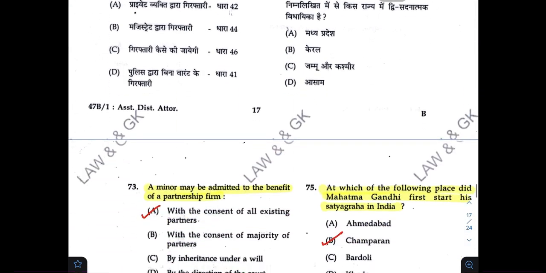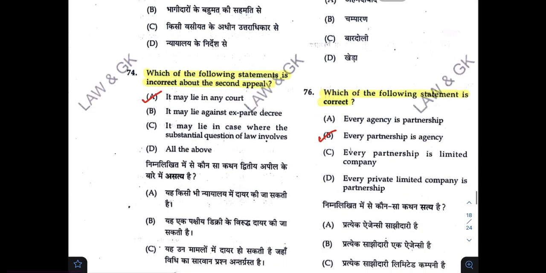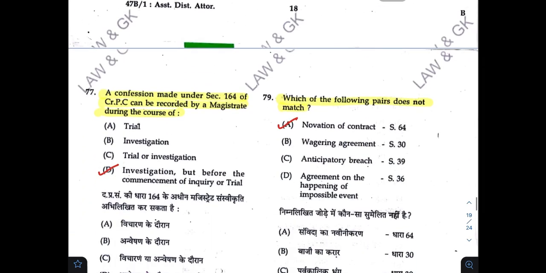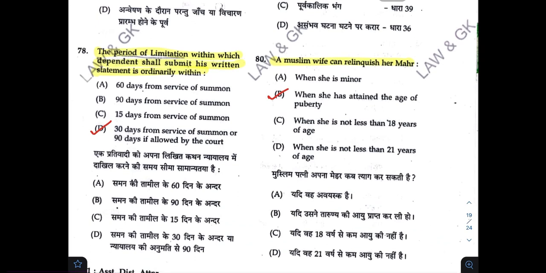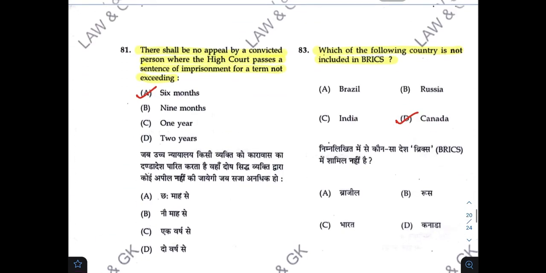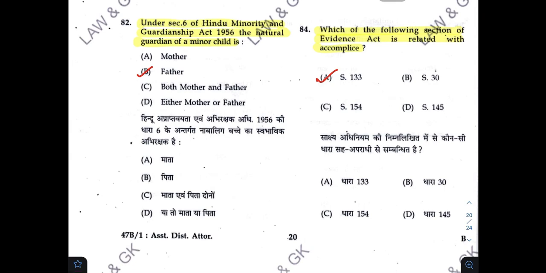Correct answer is A. A minor may be admitted to the benefit of partnership firm. A. Which of the following statements is incorrect about the second appeal? I repeat once again, incorrect about the second appeal. So correct answer is A. A confession made under section 164 of CRPC can be recorded by a magistrate during the course of D. The period of limitation within which defendant shall submit his written statement is ordinarily within D. There shall be no appeal by convicted person where the High Court passes a sentence of imprisonment for a term not exceeding A. Under Section 6 of HMGA 1956, the natural guardian of a minor child is B.